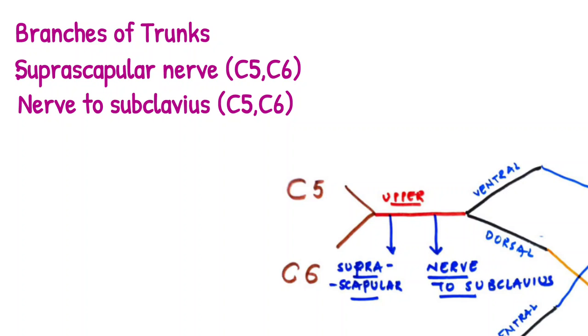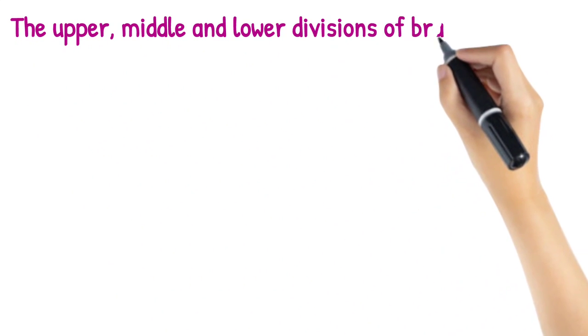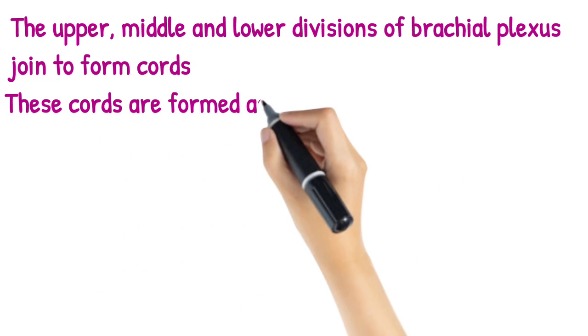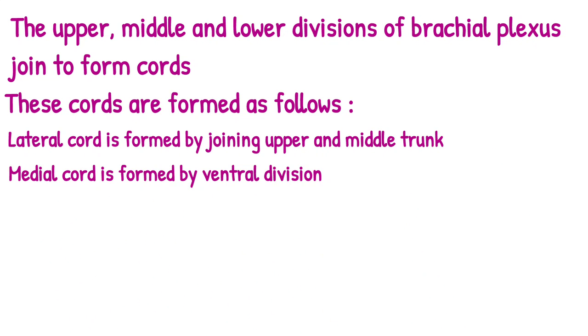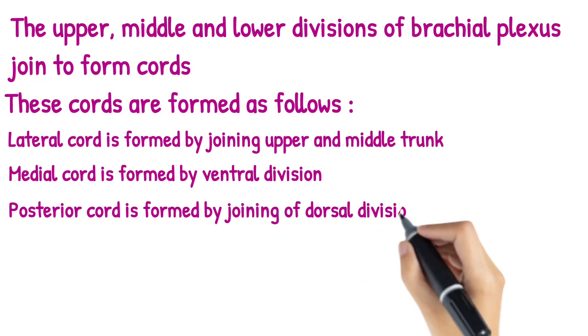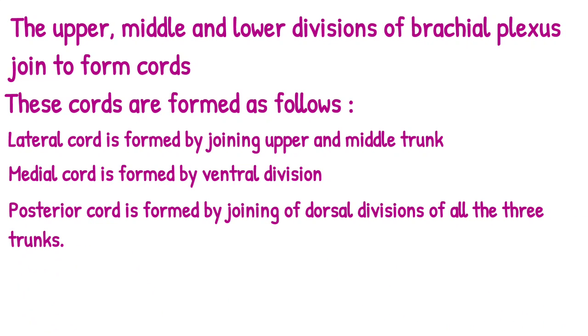Now, the trunks which we discussed, that is upper, middle and the lower trunks. Out of these, the upper trunk gives two branches. The first one is suprascapular nerve and the second one is nerve to subclavius. The suprascapular nerve supplies the supraspinatus and infraspinatus muscles in our body, and the nerve to subclavius supplies the subclavius muscle. Subclavius is a pectoral muscle, remember. Now, the root value for these two nerves, that is suprascapular nerve and nerve to subclavius, is C5 and C6 because they arise from the upper trunk and upper trunk arises from the C5 and C6.